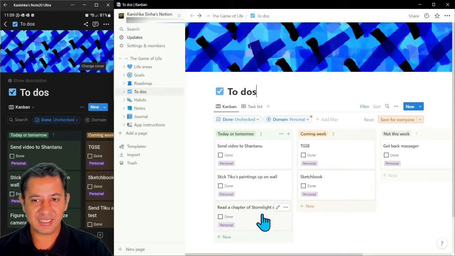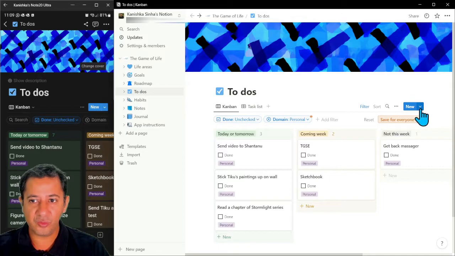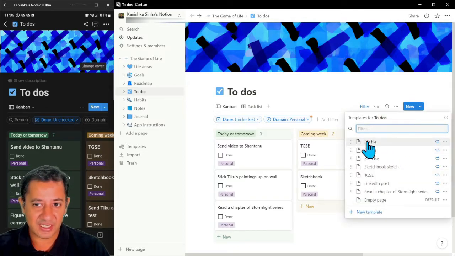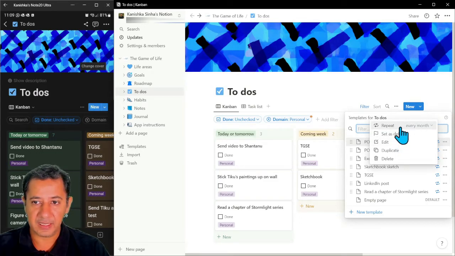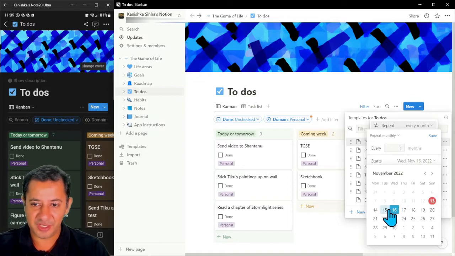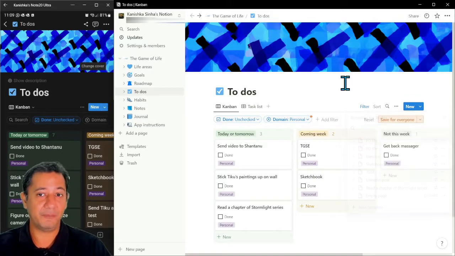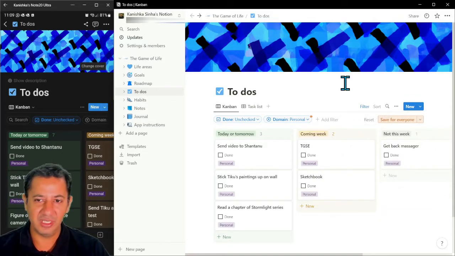So you can do it like, say, at 6 o'clock every day. I want to like exercise or read a book, etc. This will automatically populate my to-do at that time, and then I can check it off. Yes, I've done this. And of course, for work as well, I might have something like, say, the PO file, the purchase order file. If I go in and look at this, it's every month on 15th November. I better change that, otherwise Girish is going to kill me. Every 15th of the month, I'll need to check my purchase orders are up to date, and it'll just pop up at that time. So I think this is a really cool feature that Notion has just added.